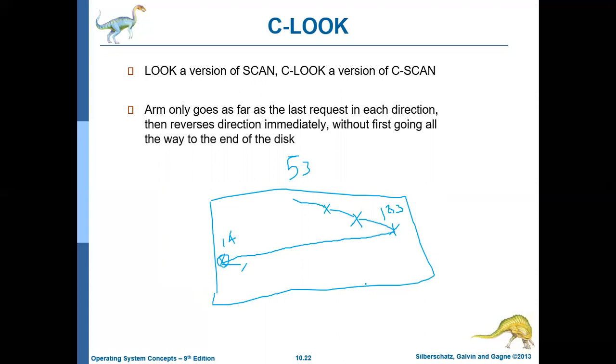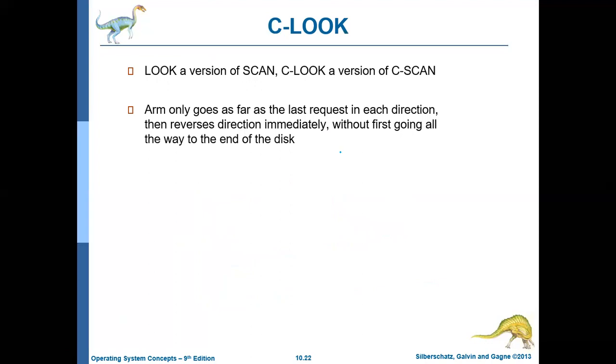So that is how LOOK and C-LOOK work. LOOK and C-LOOK are nothing but special versions of SCAN and C-SCAN, where the head will not move till the last cylinder in the forward direction, and will not move till the zeroth cylinder in the backward direction. Okay, fine. Let us stop here. These are the various disk scheduling algorithms which we have. So that's it about this particular chapter.